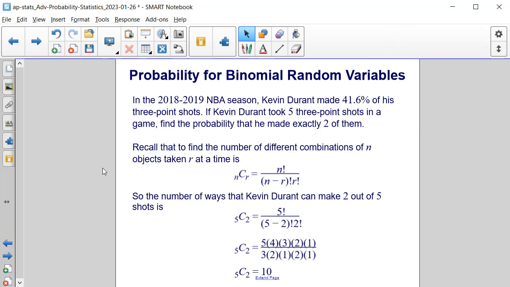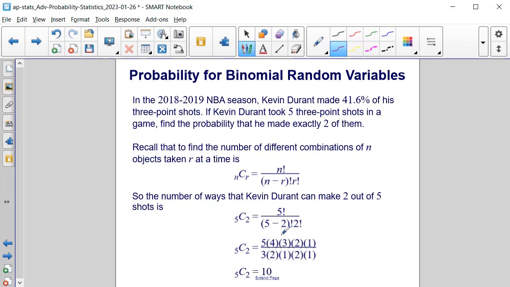Recall that to find the number of different combinations of n objects taken r at a time, we use n factorial divided by (n minus r) factorial times r factorial. So the number of ways that Kevin Durant can make 2 out of 5 shots is 5 factorial divided by (5 minus 2) factorial times 2 factorial, or 5 times 4 times 3 times 2 times 1 divided by 3 times 2 times 1 times 2 times 1. Well, the 3's, 2's, 1's cancel out, so we have 20 divided by 2, which is 10.